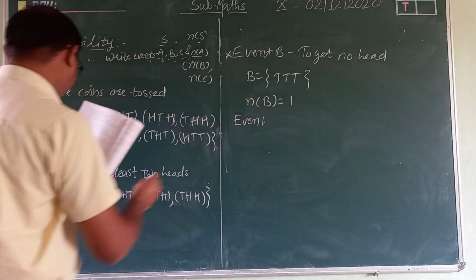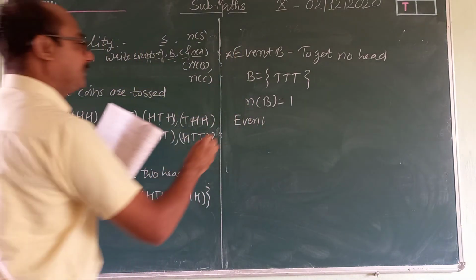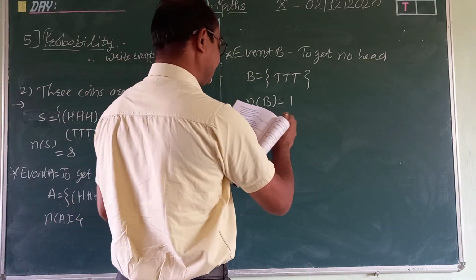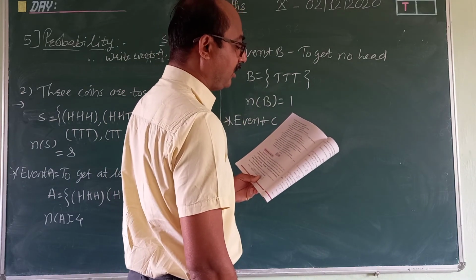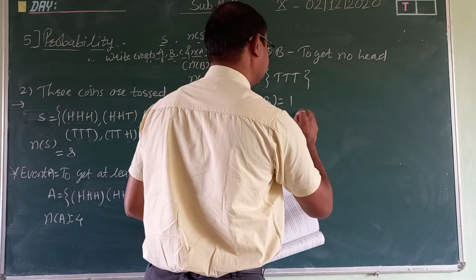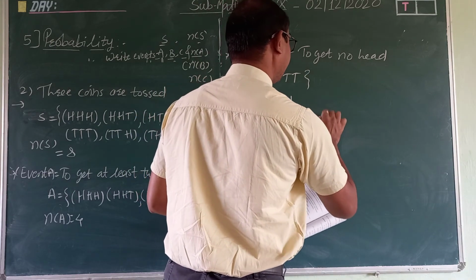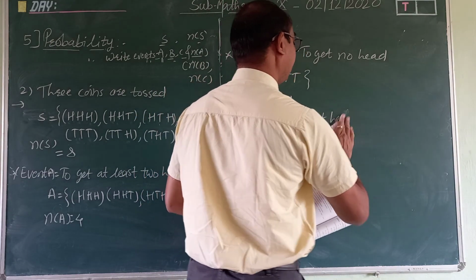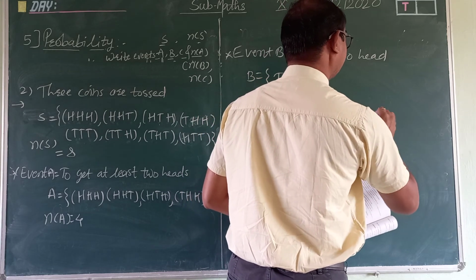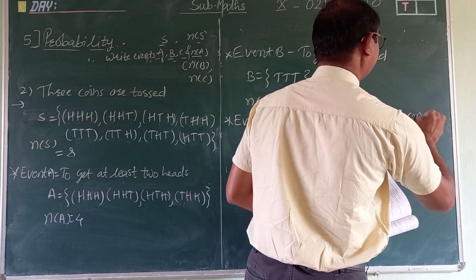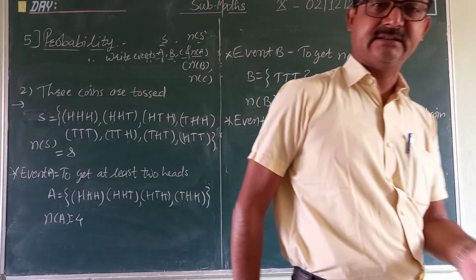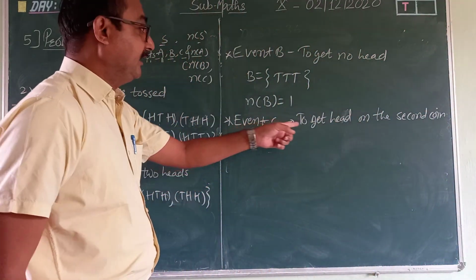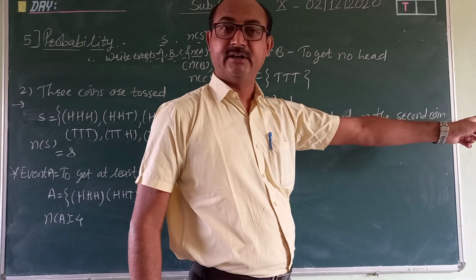Then last one, event C. What does event C want? To get head on the second coin. You have to read this question carefully. Very simple. To get head on the second coin.